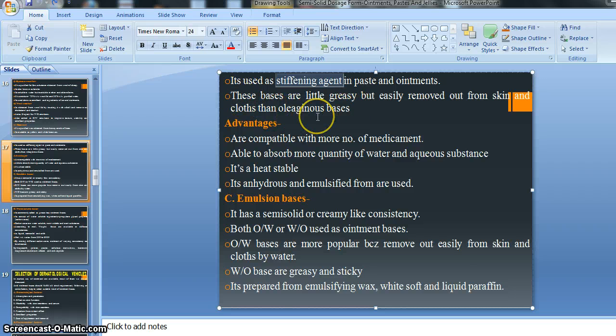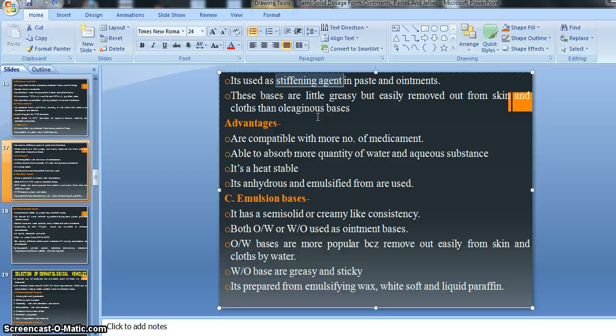So there is one comparison given. As we know, the popularity or importance of oleogenous bases is decreasing nowadays, right? Because of various reasons, as we know: the greasiness, the stickiness, and not being easily removable from the skin and cloth after washing, right? So there is a reason for the decreasing popularity of oleogenous bases.